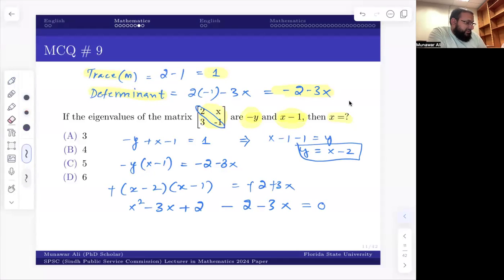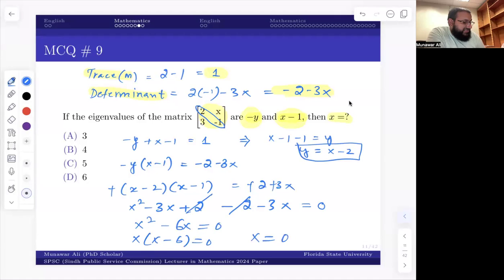So it's x squared minus 3x minus 3x, minus 6x. 2 minus 2 cancel. So this is a quadratic equation. You can solve this by taking x common. So the values of x are 0 and 6. So obviously, since 0 is not valid, the value of x should be 6. So apply it this way.